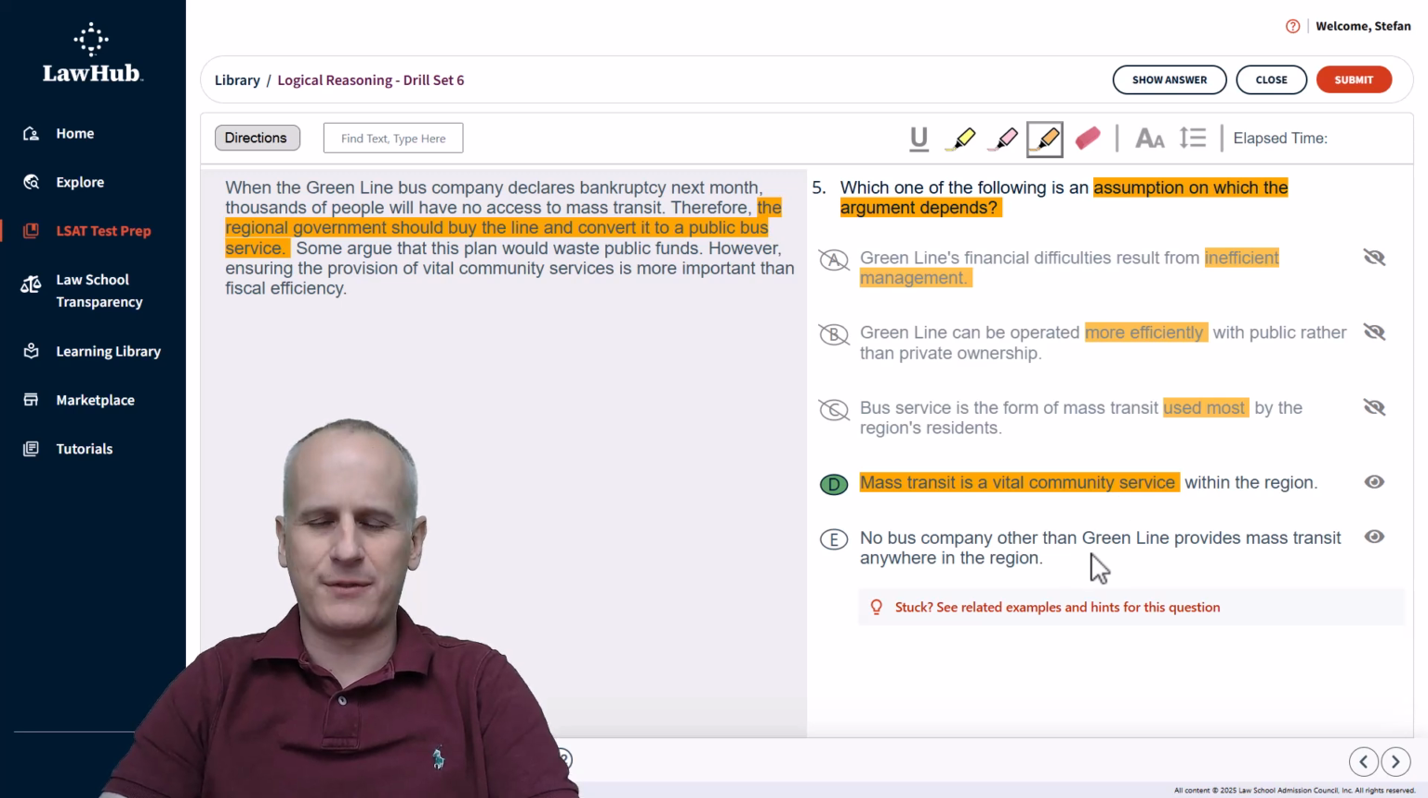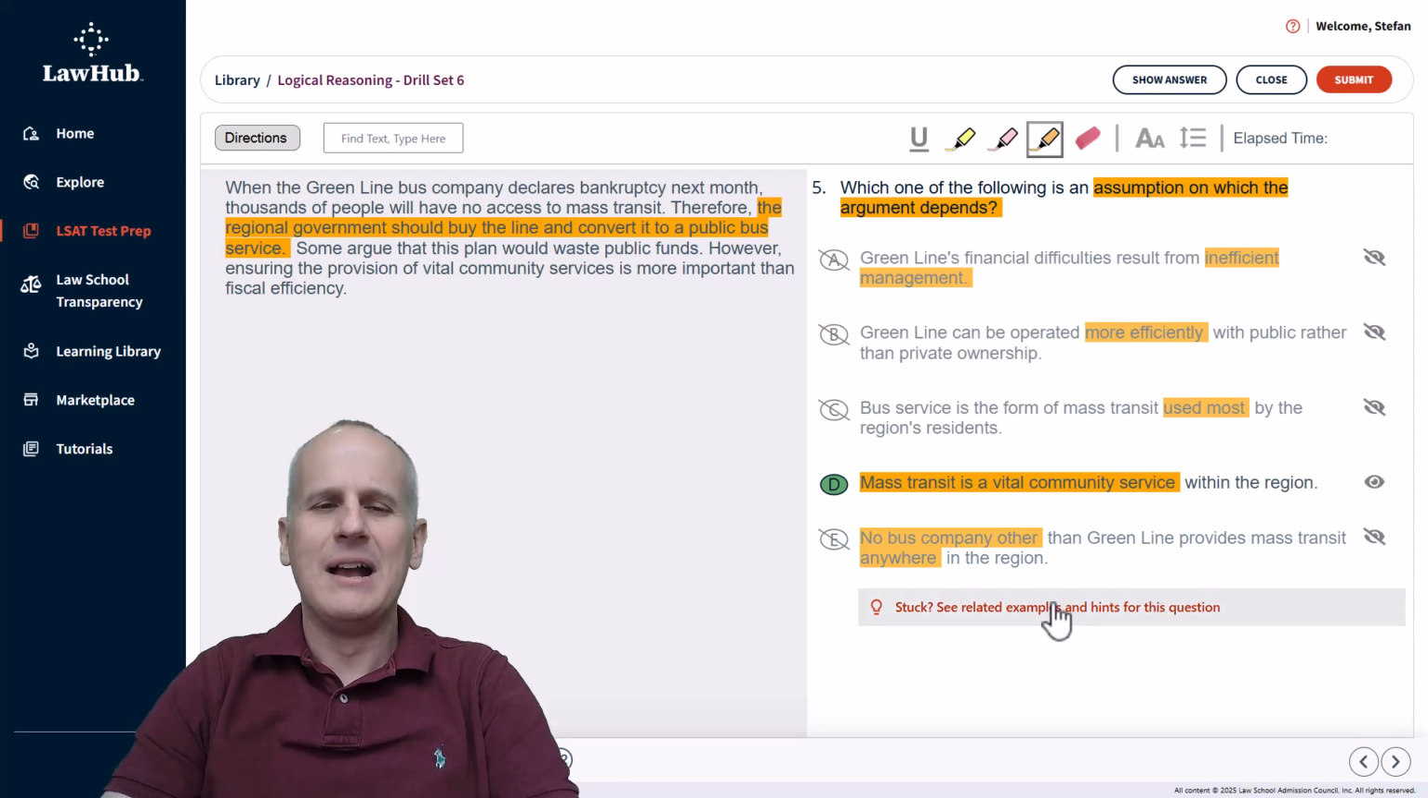And then choice E, just for the purposes of this video, no bus company other than Green Line provides mass transit anywhere in the region. Well, again, this, much like C, is not something that is absolutely necessary to believe the argument is valid. Whereas choice D, if you wanted to briskly use the negation test and just see what would happen if it weren't true, if mass transit is not a vital community service, the entire argument would fall apart. And of course, hopefully, you'd come to the conclusion that choice D is the correct answer and something that must be assumed to believe this argument.